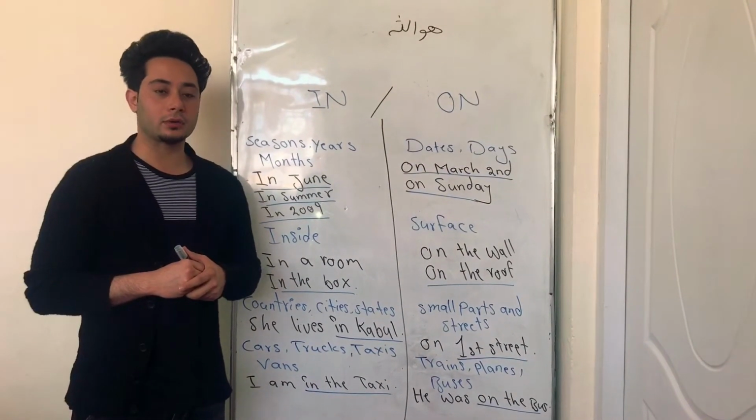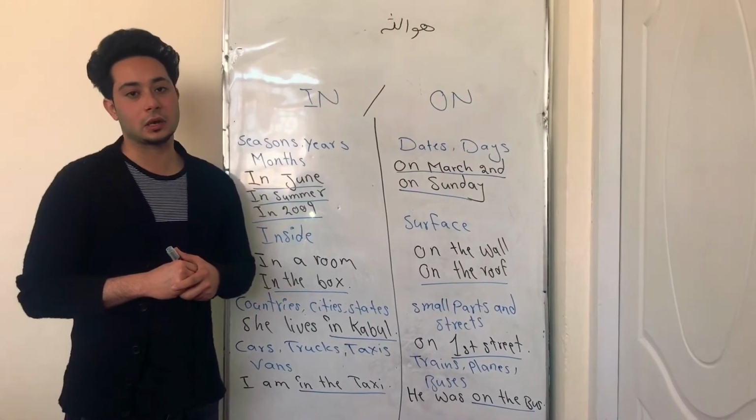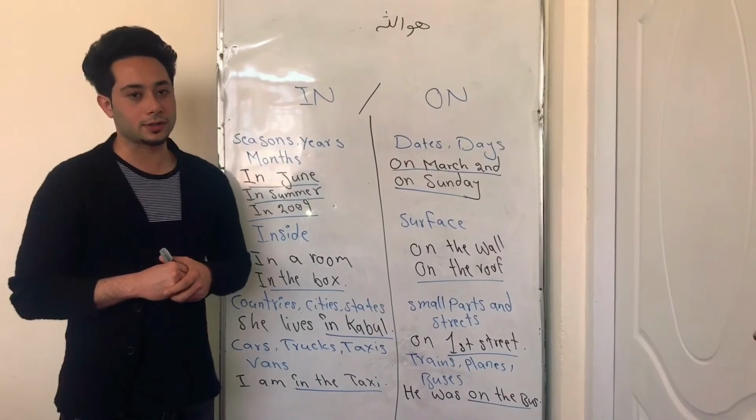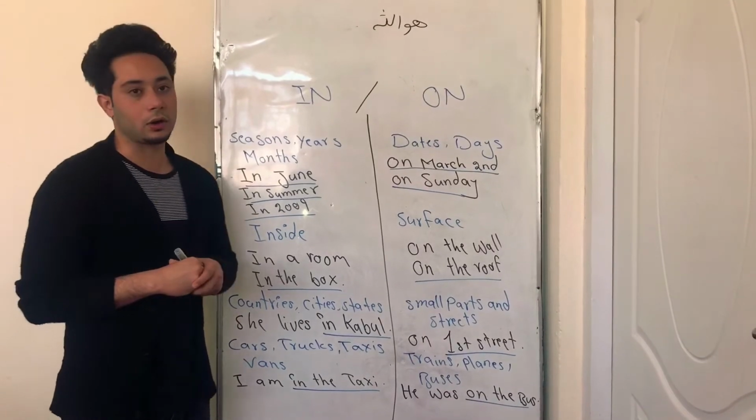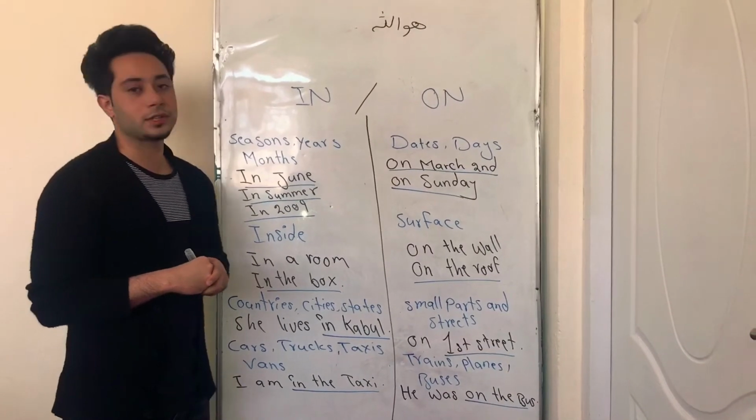Today, we are going to talk about one of the most tricky words in the English language, or prepositions, which are called in and also on, where we should use in and on properly. Today, we are going to talk about in and on and the places that we should use them properly.